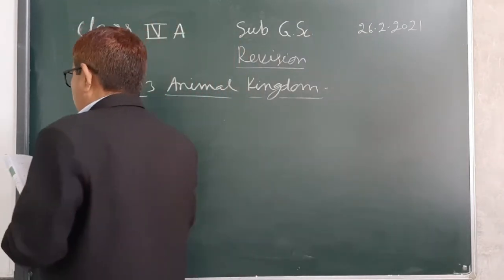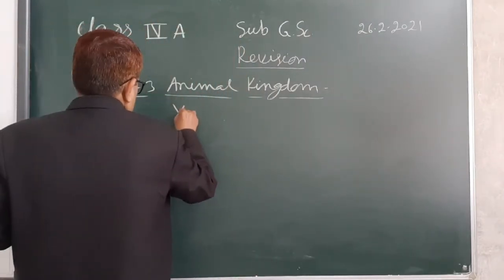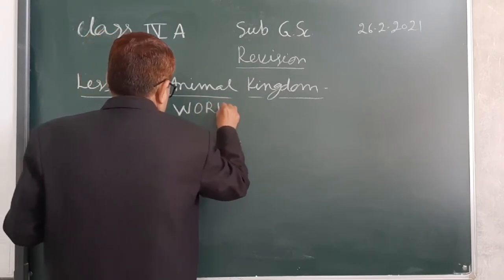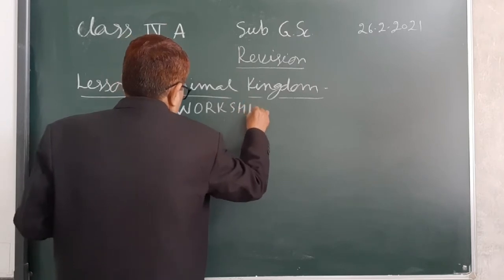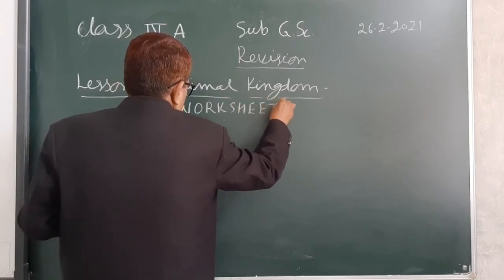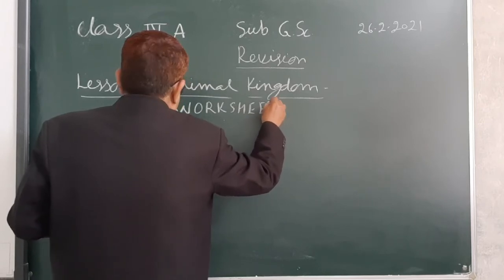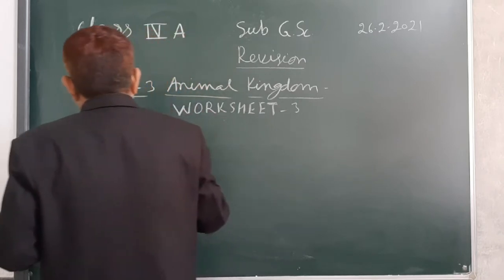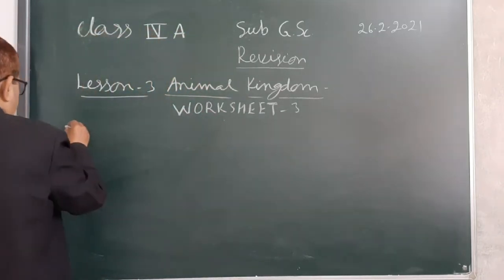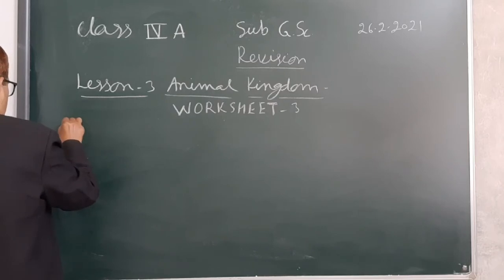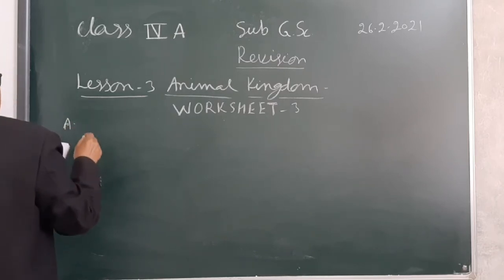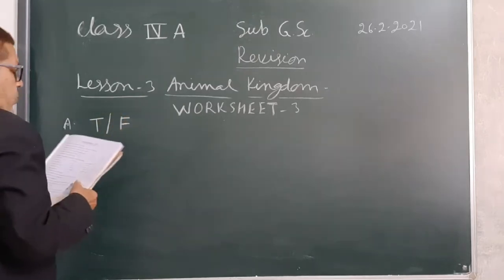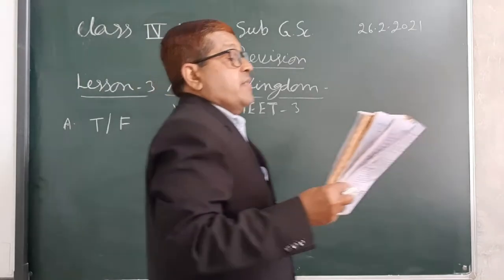So first, worksheet 3, part E. First it is given: write T for true and F for false. You have to select which is true and which is false.